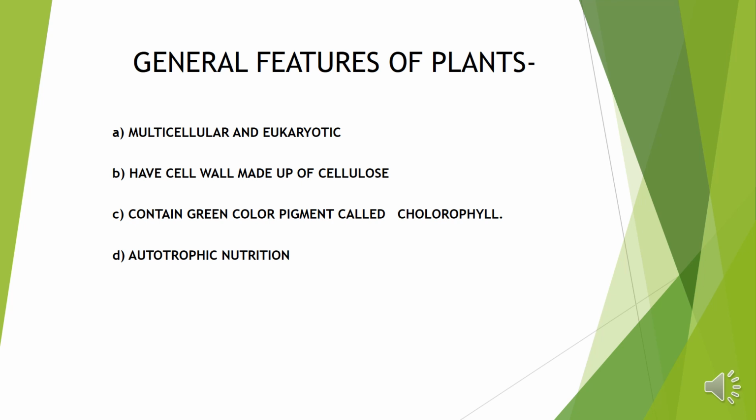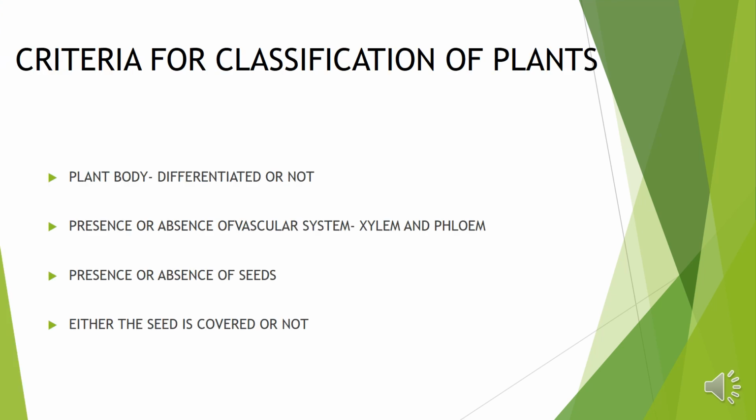These contain green color pigment that is called chlorophyll, and this chlorophyll is responsible for photosynthesis, and therefore these are called autotrophic organisms, or we can say that plants have autotrophic nutrition. Then before classifying plants, as we have done in five kingdom classification, there were some criteria for the classification. There are some similarities and differences which we consider for the classification. So in the same way, plants also have some criteria for the classification.